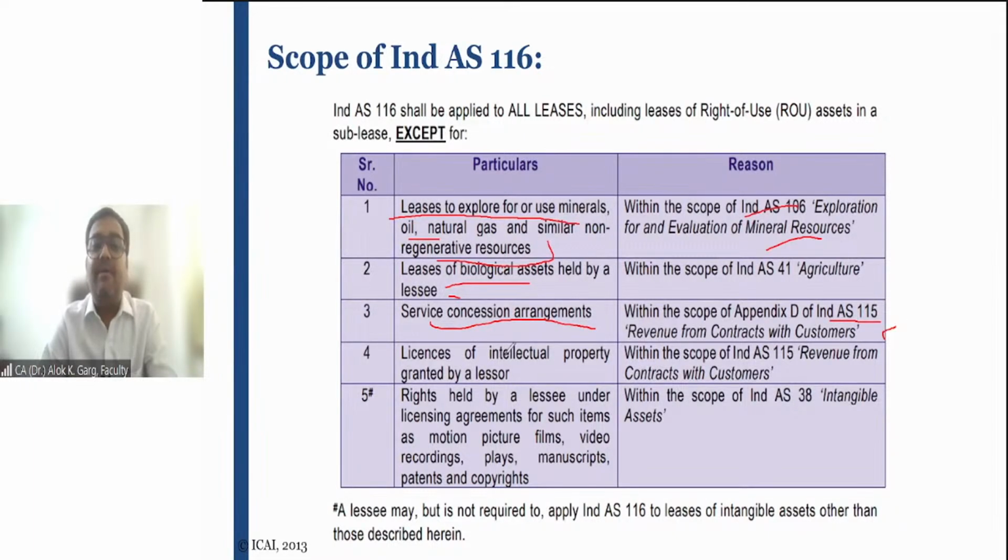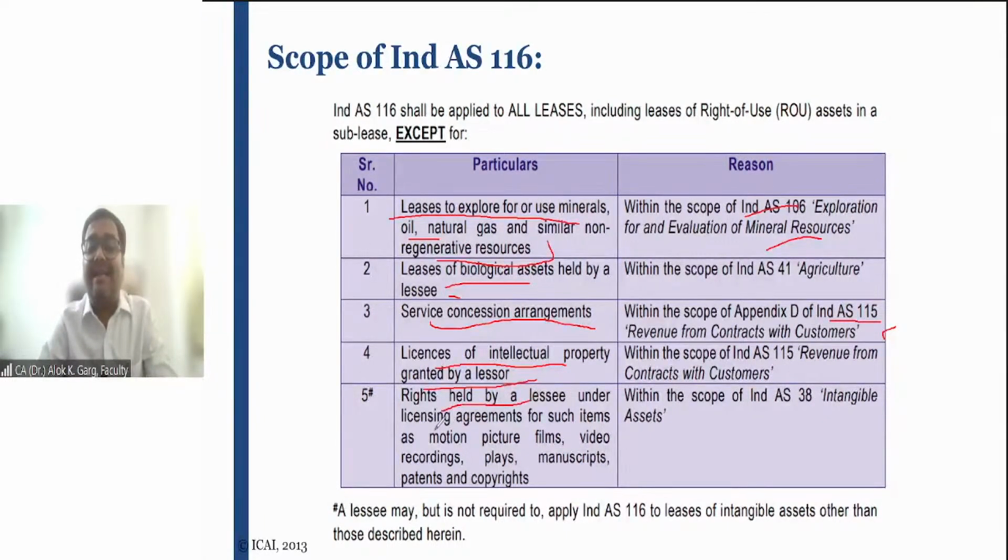Okay. So fourth, this service concession arrangement is outside the scope of IND AS 116. Licenses of intellectual property granted by a lessor. Let's say I have developed some prototype, some formula, and I am giving a right to some company to use my formula. So it will be covered under IND AS 115. It will not be covered under IND AS 116.